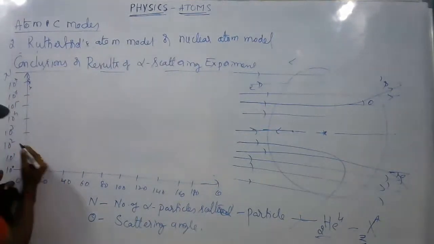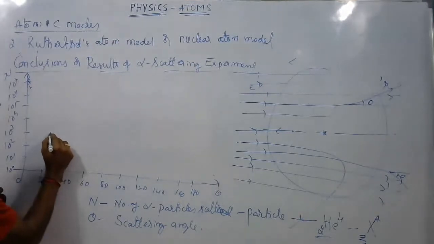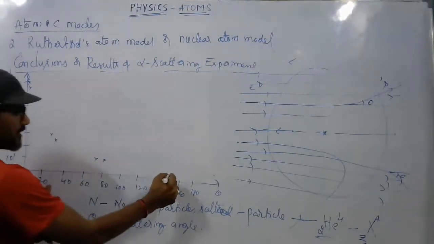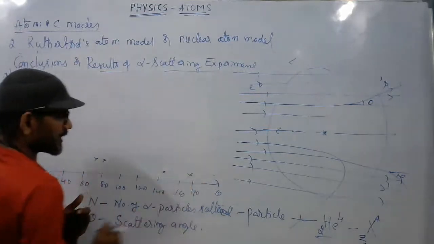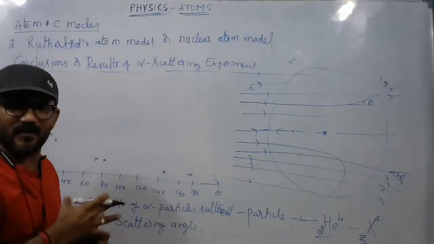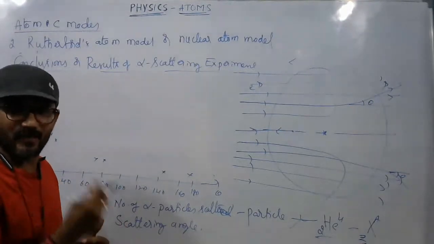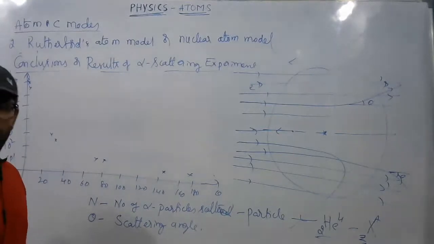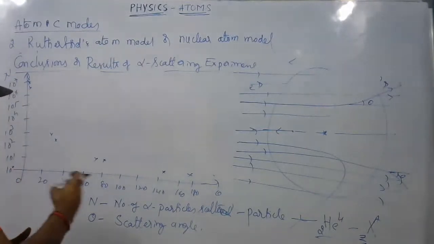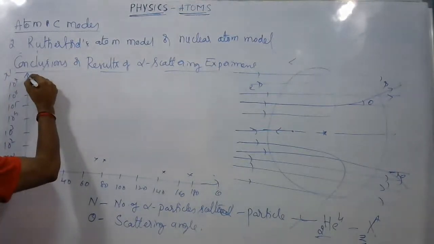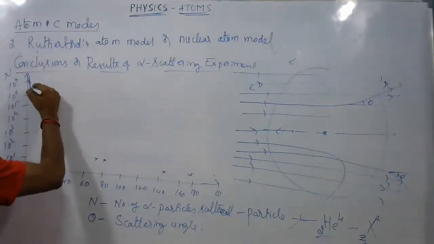And if the angle is increasing, fewer particles are scattered, somewhere here like this. So these dots, if you consider them as experimental data, then by using one of the theoretical relations, the graph has been fitted as a line like this.